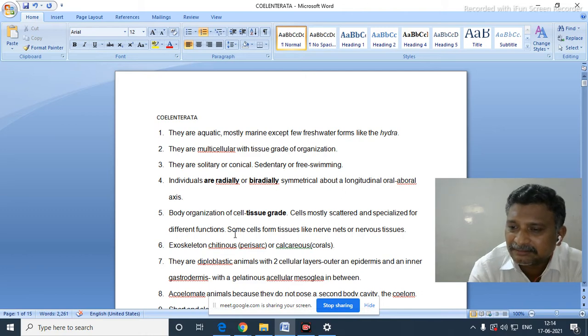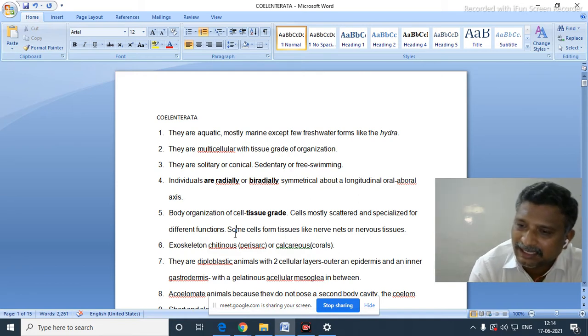A bract is meant for defense. A pneumatophore is meant to float the organism on the water surface. A swimming bell is meant to swim, so the entire organism can move freely from one area to another by swimming. They are also different kinds of zooids.